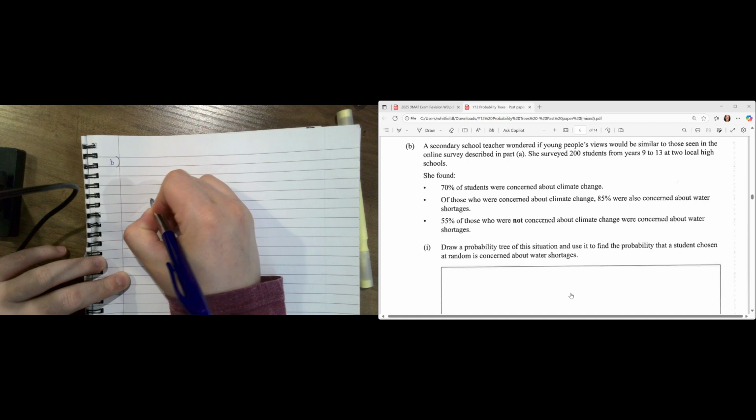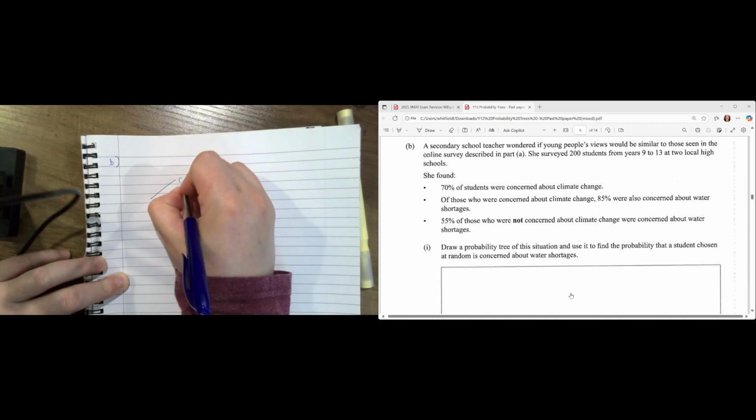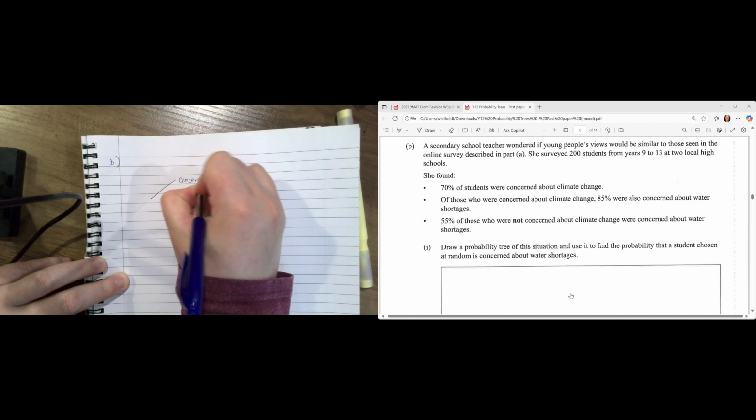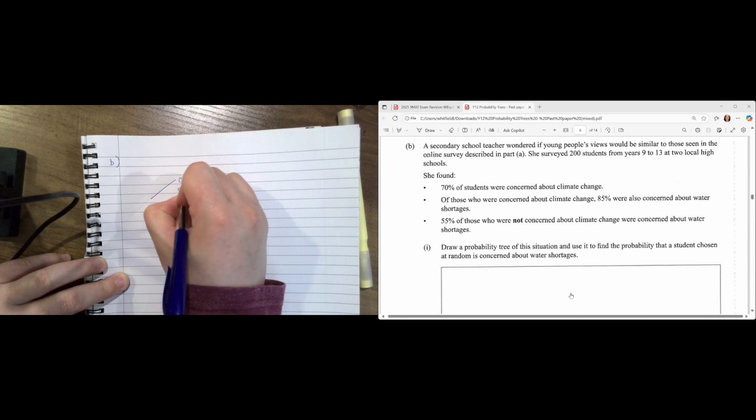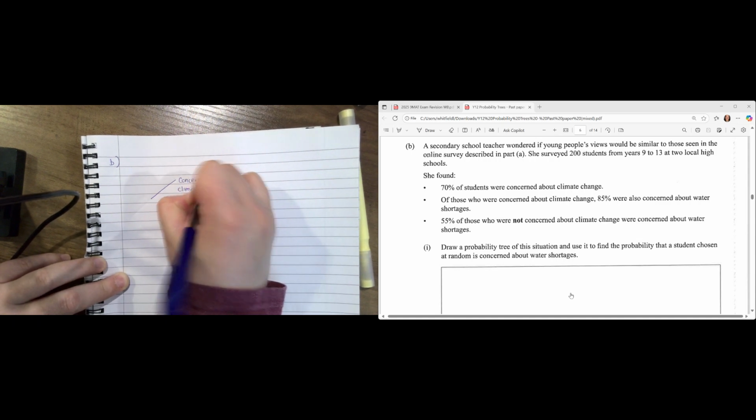If I am needing to draw my tree, this is what I'm thinking it's going to look like. So the first line is 70% of students were concerned about climate change. And then they go to say, of these, this amount was concerned about water shortages. So we've got to have concerned about climate change, okay?